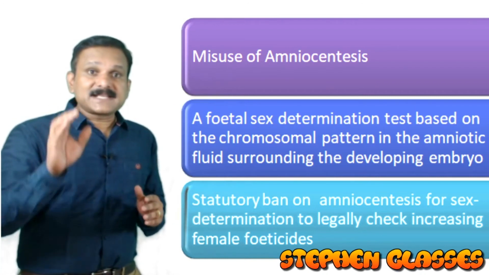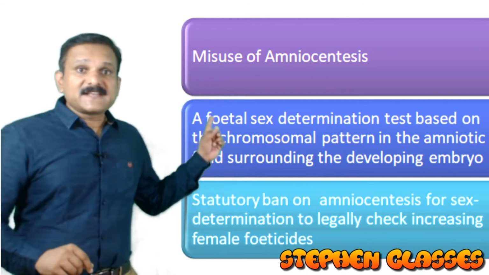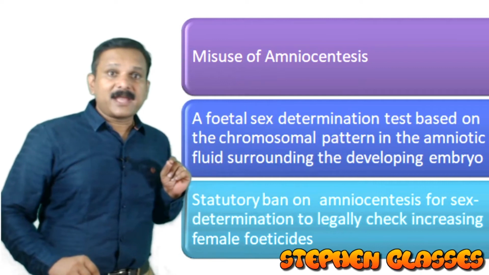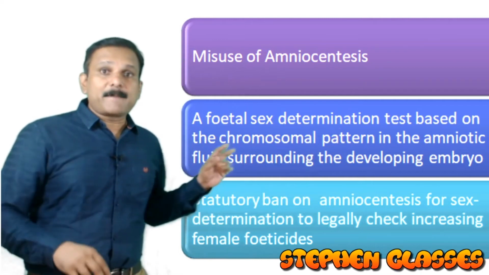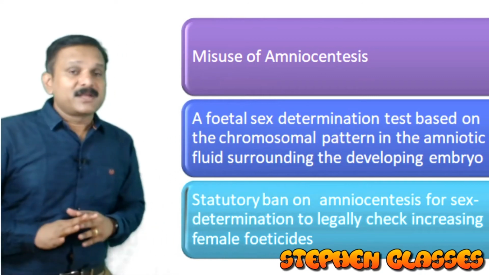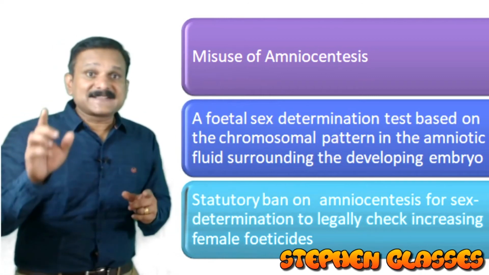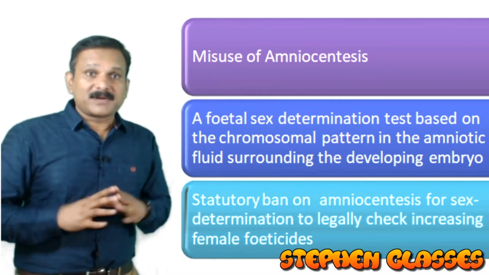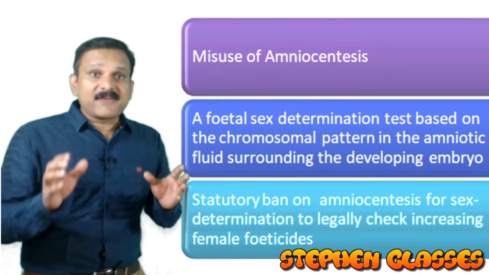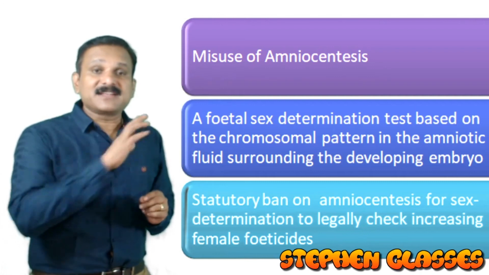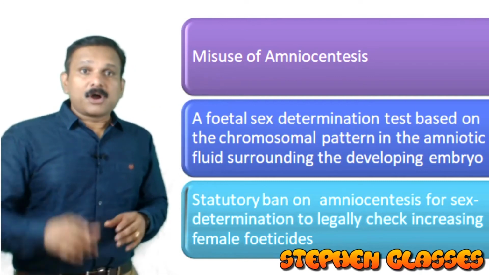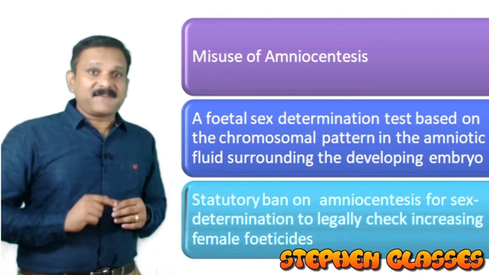So amniocentesis will be a misuse when it is used for sex determination. By using this chromosomal pattern, we are able to identify the sex of the child also. When it is used for sex determination, there is a problem. What is the problem? In some parts of our country, when it is identified as a female fetus, they will try to avoid that female fetus, or they will kill that female fetus.